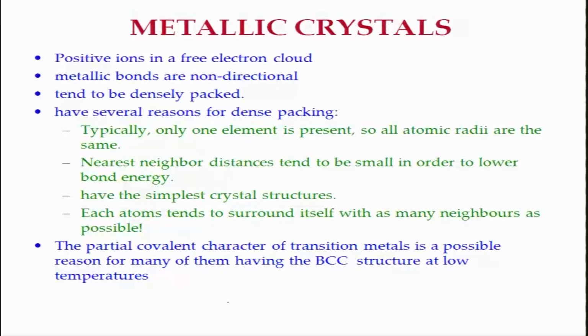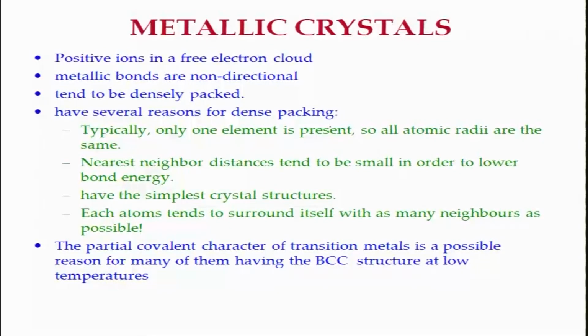So, metallic crystals can be defined as follows: you know that they have positive ions, and the positive ion core is surrounded by a free electron cloud. Metallic bonds tend to be non-directional in nature. In case of covalency, because electrons are located in certain orbitals and orbitals have a particular shape, there is very strong directionality with covalent bonds, but metallic bonds do not have directionality. Metallic crystals tend to be densely packed, and there are several reasons for dense packing.